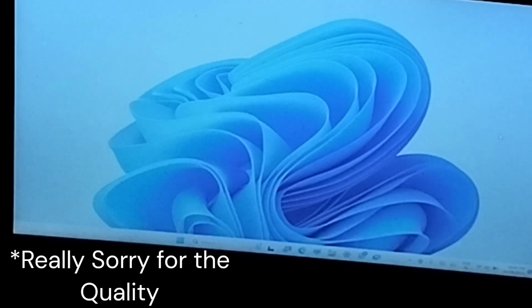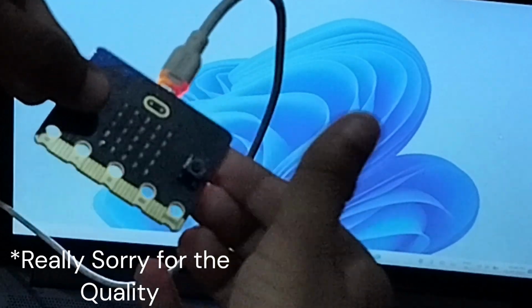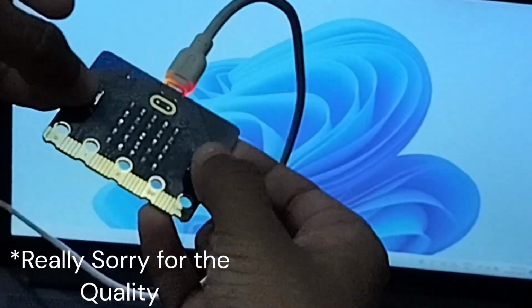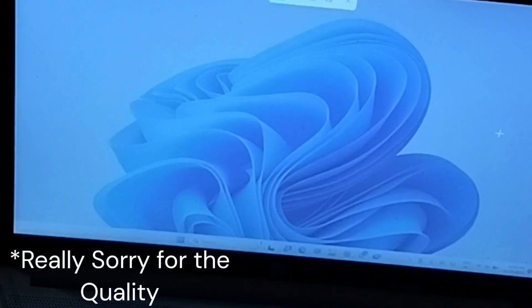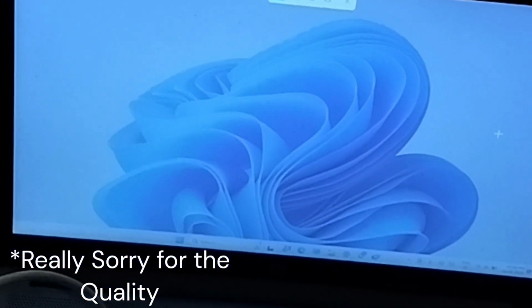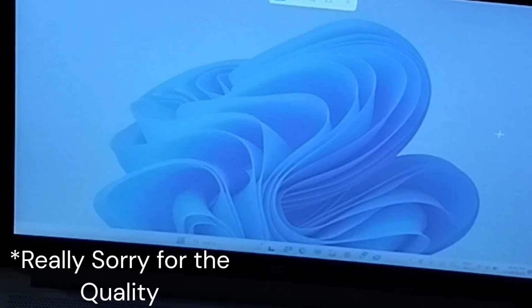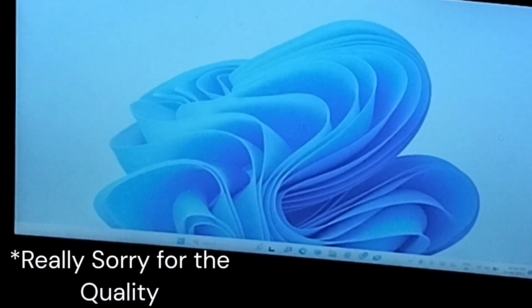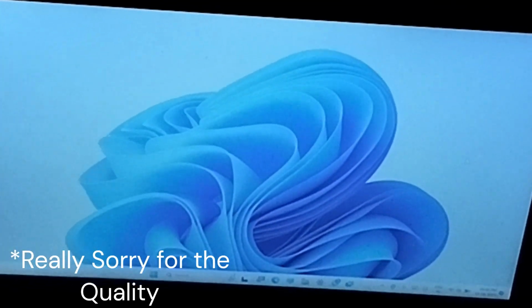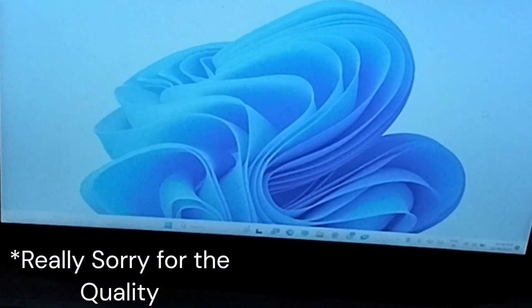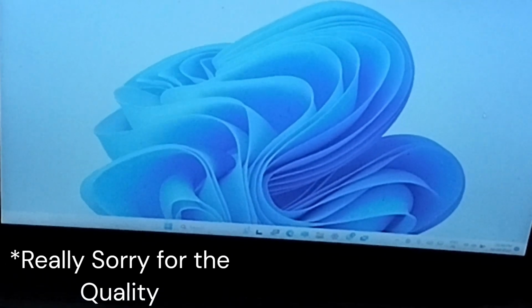So I am going to press buttons A and B now, and it should... I don't know why, but it actually opened the screen snip feature. As I told you, the HID keyboard feature doesn't actually work properly. So don't rely on this, guys.